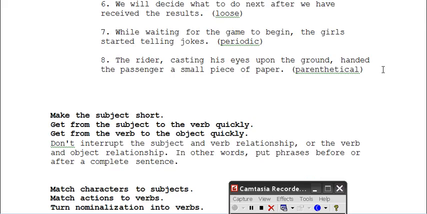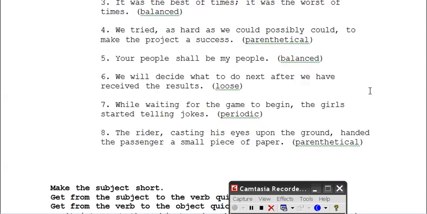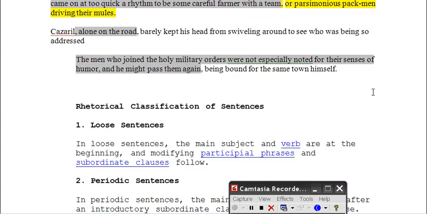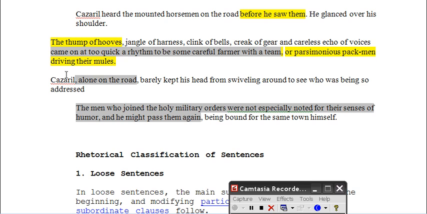Then we have the parenthetical, which is basically interrupting. The writer, casting his eyes upon the ground, handed the passenger a small piece of paper. Another example of this is what I put up here. This is actually a good example. Kazariel, alone on the road, barely kept his head from swiveling around to see who was being so addressed. Now, you want to be careful with parentheticals. You don't want to use them very often, and you want your parentheticals to be short. This is a short parenthetical here in gray. And you want the interruption to make sense to what you're saying.